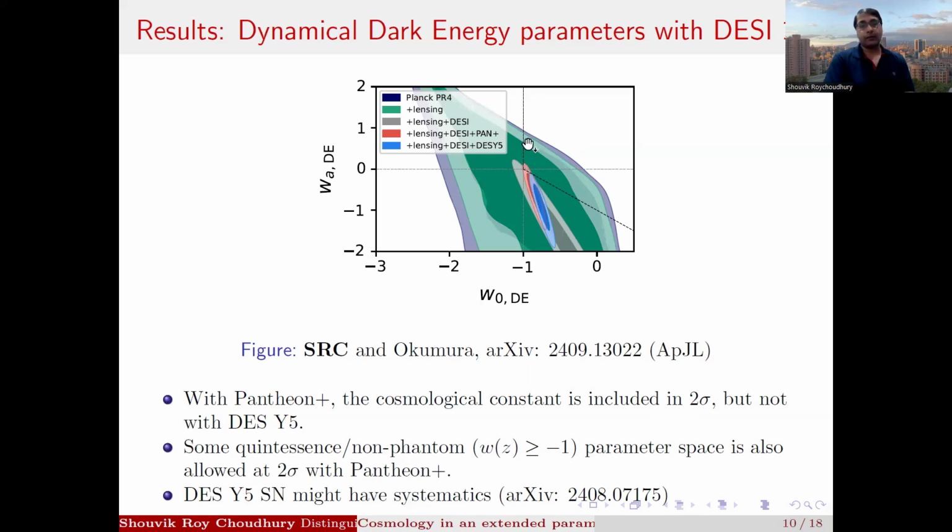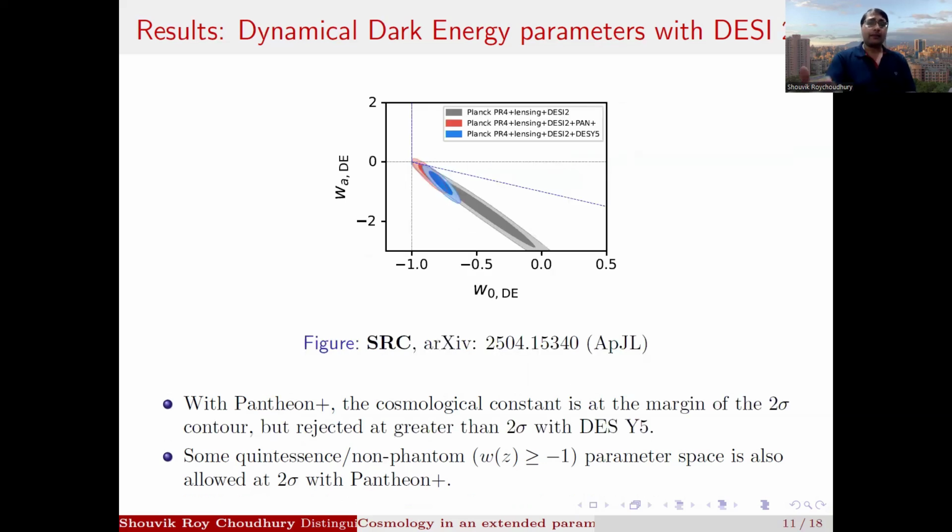So this parameter space between this vertical line and this slanted line is for quintessence, where the equation of state of dark energy always remains greater than -1. And we see some quintessence parameter space to be allowed by the data as well. So our conclusion was that the evidence for dynamical dark energy is not yet conclusive, and it's really dataset dependent.